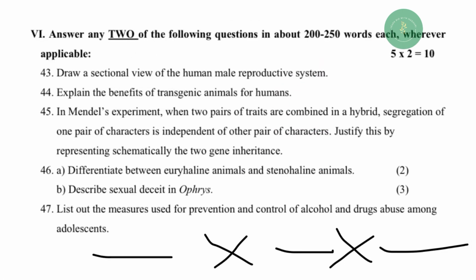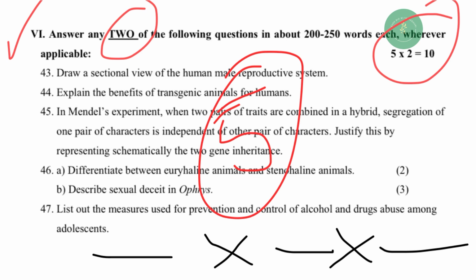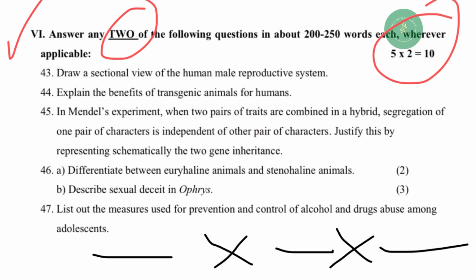And last section from part D, that is Roman number 6, answer any 2 of the following questions in about 200 to 250 words each wherever applicable. These questions are for 5 marks and totally 5 questions will be asked from which you have to answer any 2.